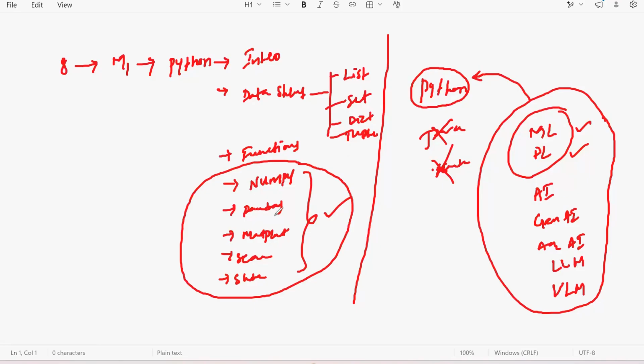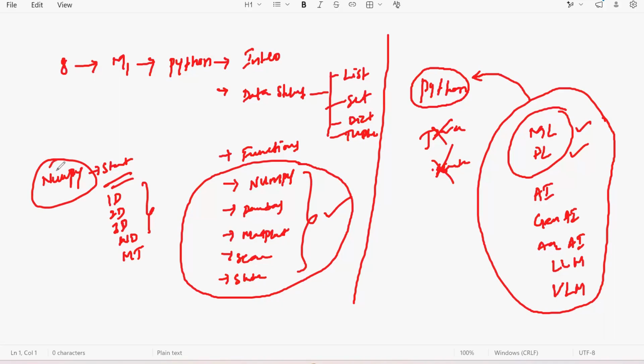Sir, what is this NumPy, Pandas? Why are we using these? Basically, NumPy is a predefined module. We can treat it as a library which deals with statistics. Wherever you want to work with one-dimensional, two-dimensional, three-dimensional or n-dimensional data, or if you want to work with matrix kind of data, then we use this NumPy module.